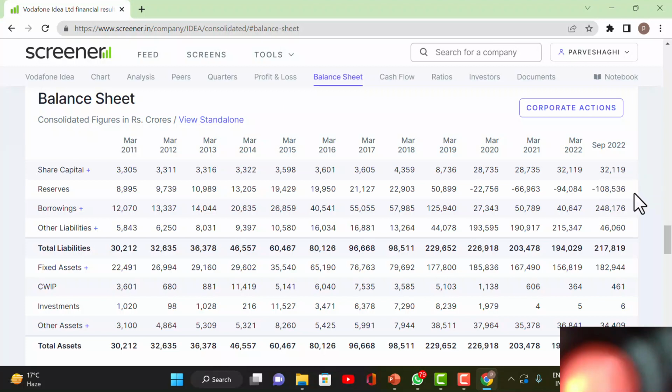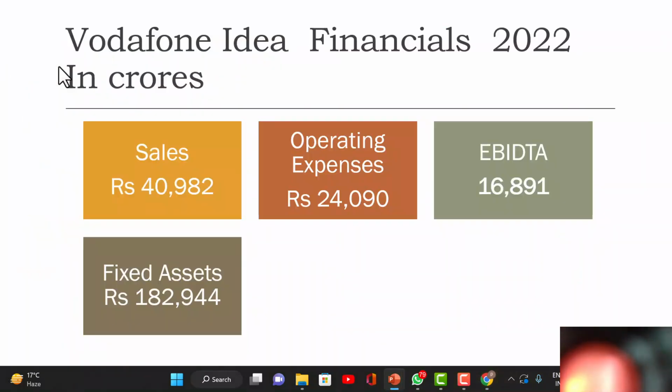Isn't it? So this plus this is your negative net worth. They have taken a loan of 2,48,000 crores, which I put in my slide, and their total capital, which was put by all the public as well as the promoters, was 32,000 crores. They have put it into the business, but they have suffered a loss till date of 1,08,000. Okay, if you combine them, they have a negative net worth, isn't it? समझ में आ गया? So fine.